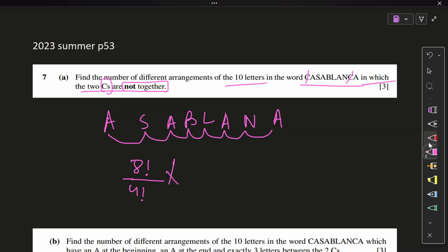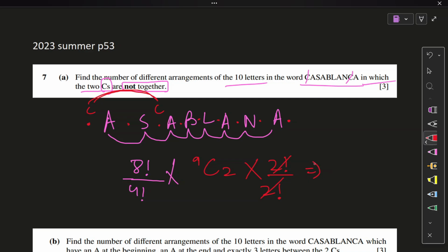Now we unlock positions. How do we unlock positions? We consider the first position, everything in between, and the last position. Now, how many did we unlock? 1, 2, 3, 4, 5, 6, 7, 8, 9. We unlocked 9 positions. Out of them, how many will be filled by the C's? Only 2. And into 2 factorial, because whatever C is here, whatever C is here, they move about their own position to give a different arrangement. But an alphabet is only an alphabet here. This is not humans. So this 2 factorial will give the same arrangement. Hence, we divide by 2 factorial to remove those repetitions. And it is just going to cancel out.